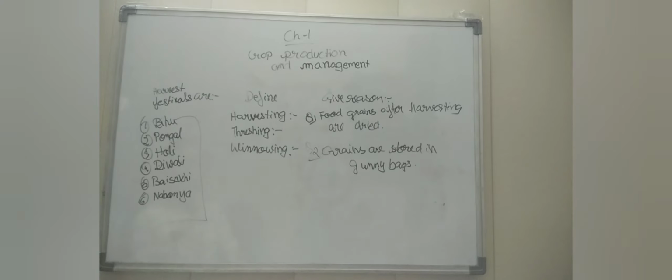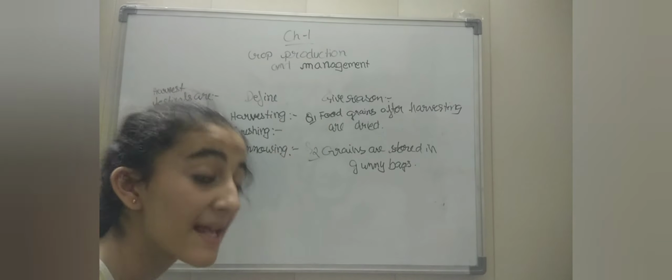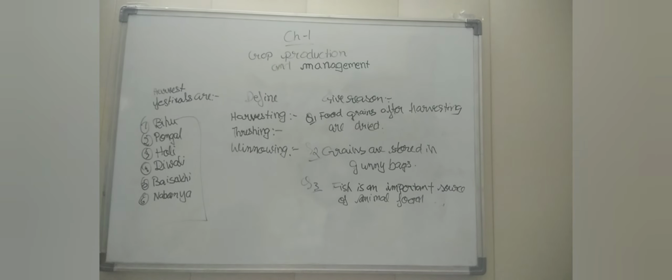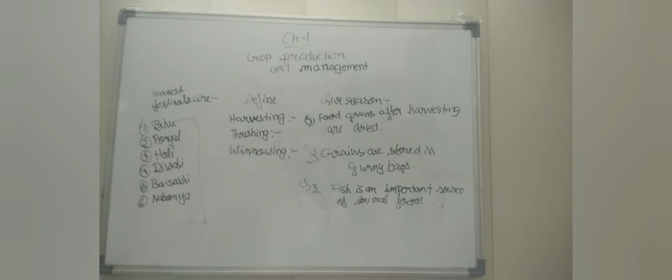It also makes distribution and transportation easy. Third, give reason: fish is an important source of animal food because people in coastal areas prefer fish as we prefer salad, and they think that fish is the main food for them.